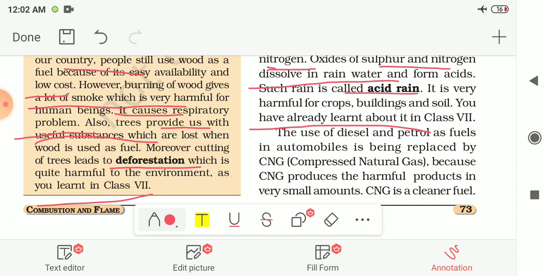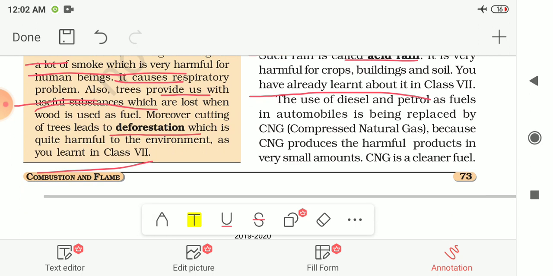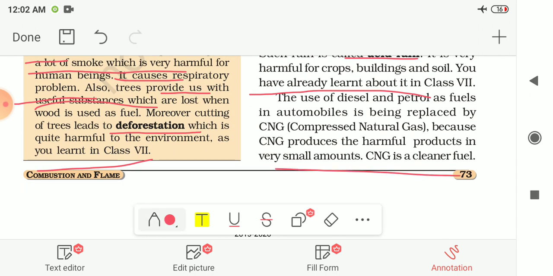The use of diesel and petrol as a fuel in automobiles is nowadays being replaced by CNG, compressed natural gas, because CNG produces less harmful products in a very small amount. So that's why CNG is also known as a cleaner fuel. So these are the things in this chapter.